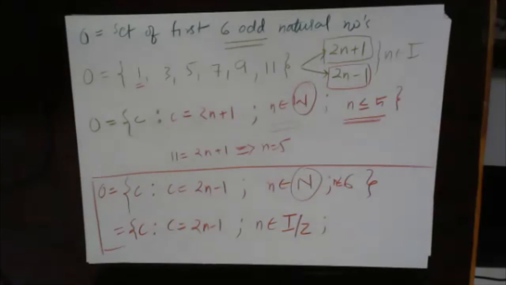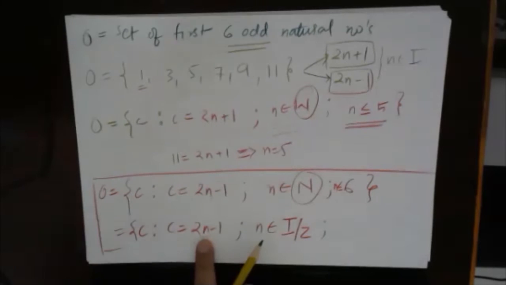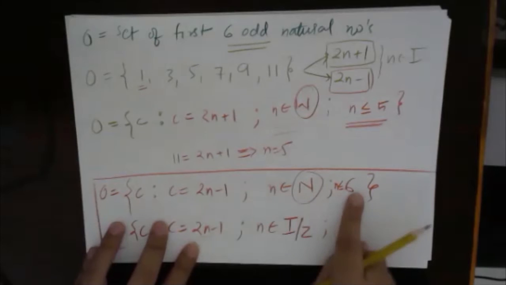See, integers have values from which to which? Minus infinity to plus infinity. That means it will have 0, plus minus 1, plus minus 2, plus minus 3. Now, if I take any n as negative, suppose minus 1, 2 into minus 1 is minus 2, minus 1 is minus 3. So any negative n will give you a negative value, right? Also, we know that if n belongs to natural numbers, it should be less than or equal to 6.